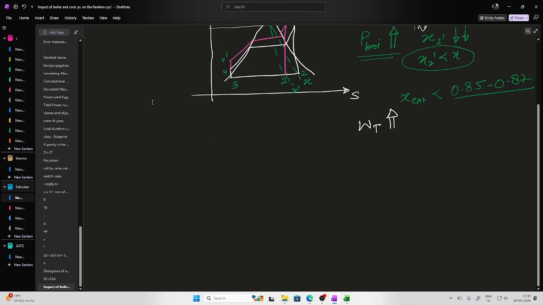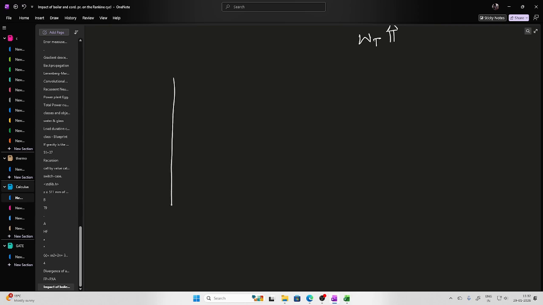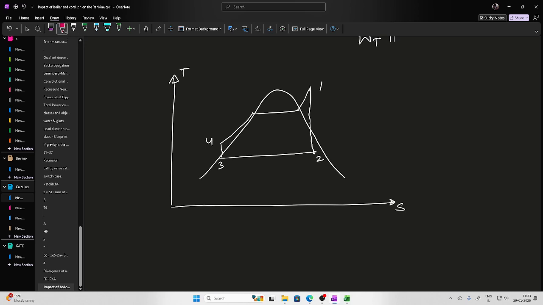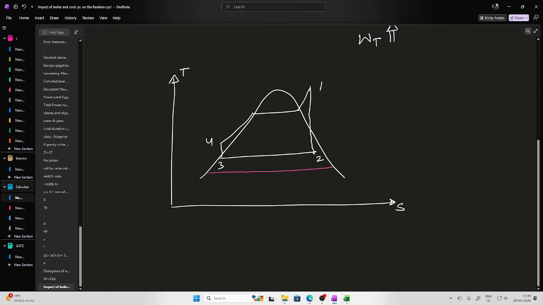Now, what is the impact of condenser pressure? So, if this is my Rankine cycle, 1, 2, 3, 4, and if I reduce the condenser pressure, so if I come here, let's say, this is my new condenser pressure, then expansion will lead to this 2 prime.